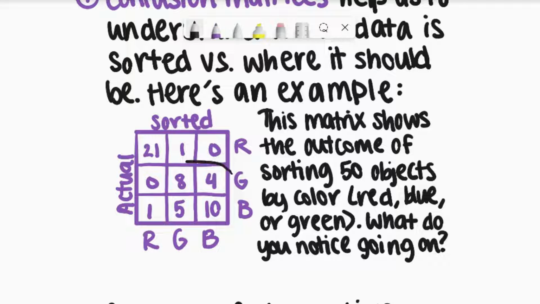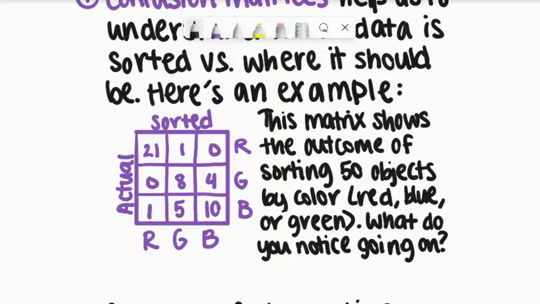Now let's move on to green. For the green, we have 12 total objects, and as we can see, 8 of them were sorted correctly. But also, 4 greens were sorted incorrectly in blue.